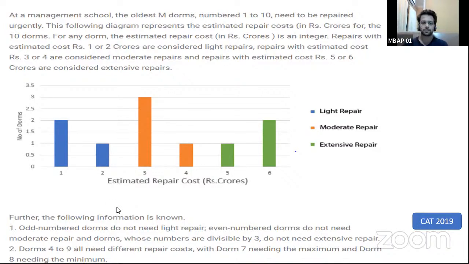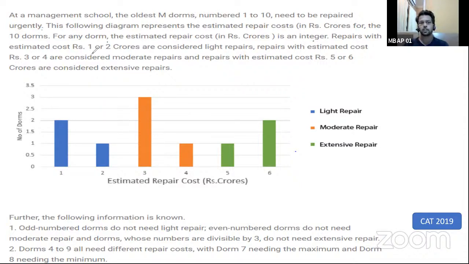The question says, at a management school, the oldest DOMs numbered 1 to 10 need to be repaired urgently. So there are 10 DOMs which need to be repaired. The following diagram represents the estimated repair cost in crores for the 10 DOMs. So the cost-wise analysis for the DOMs has been given to you. For any DOM, the estimated repair cost is always an integer.